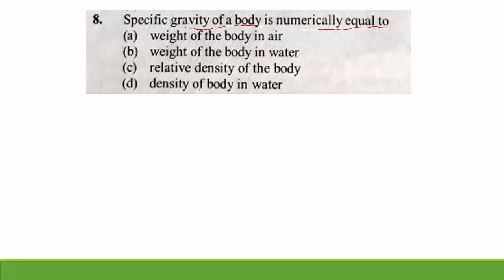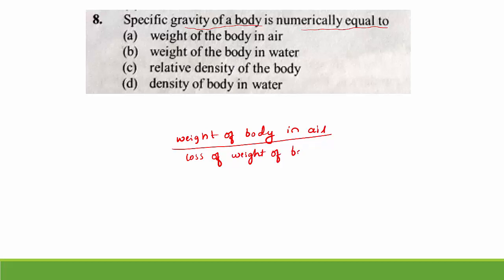We already studied that specific gravity of a body is the ratio of weight of body in air divided by loss of weight of body in water at 4 degrees Celsius.